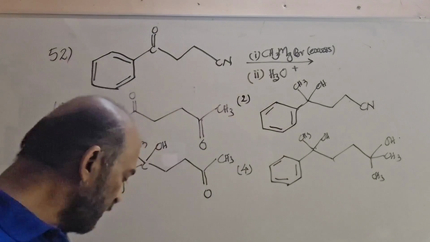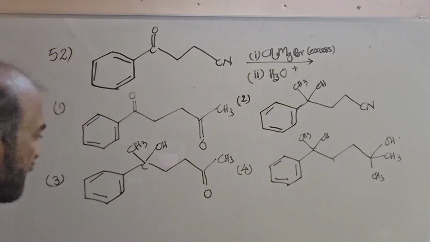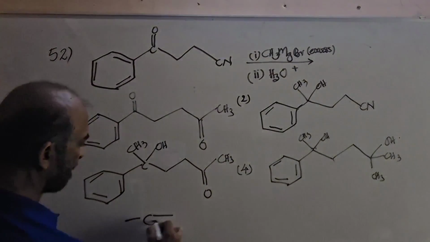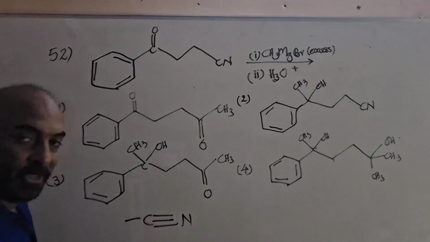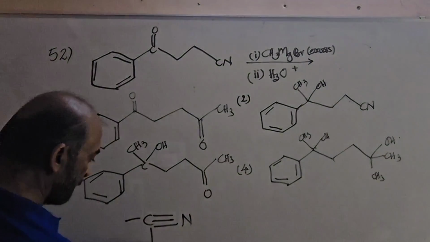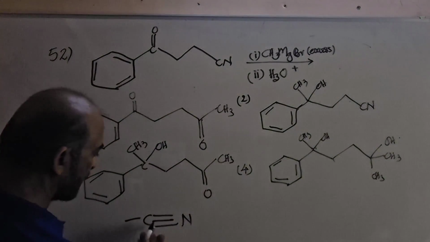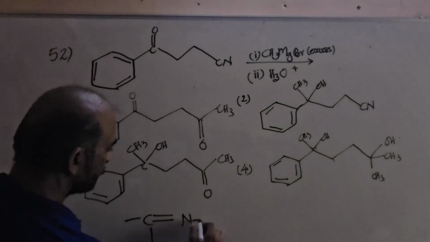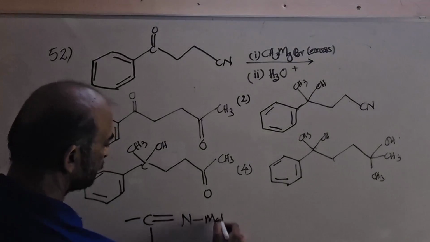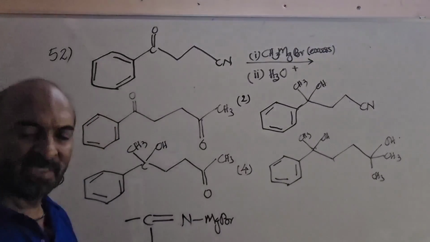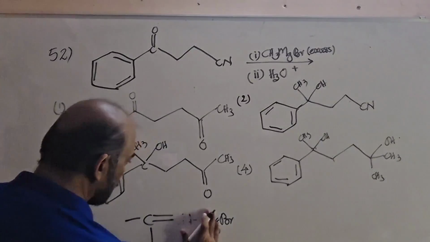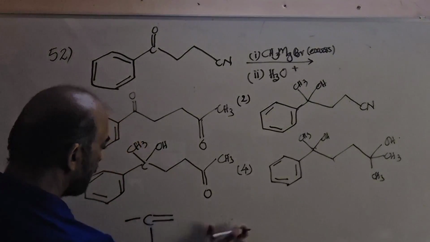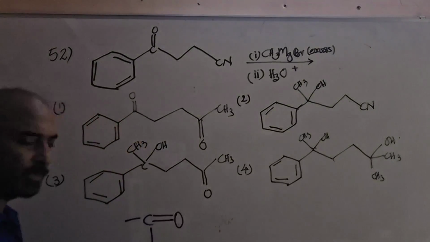Here also, we know the nitrile group is C triple bonded to N. The methyl group and MgBr attach to it like this. In the subsequent stages, it gets hydrolyzed, whereby this group is removed and a carbonyl group is introduced.